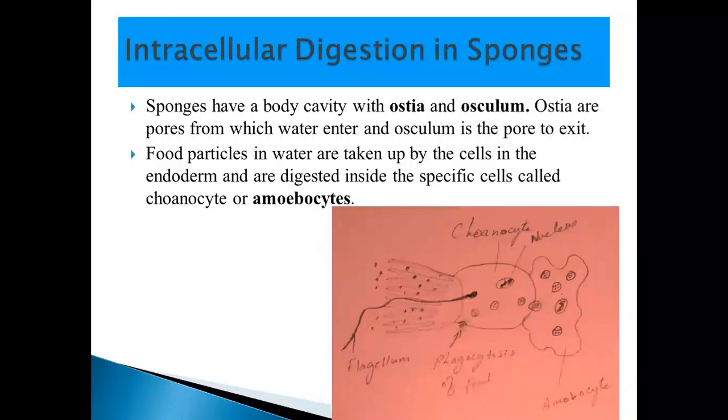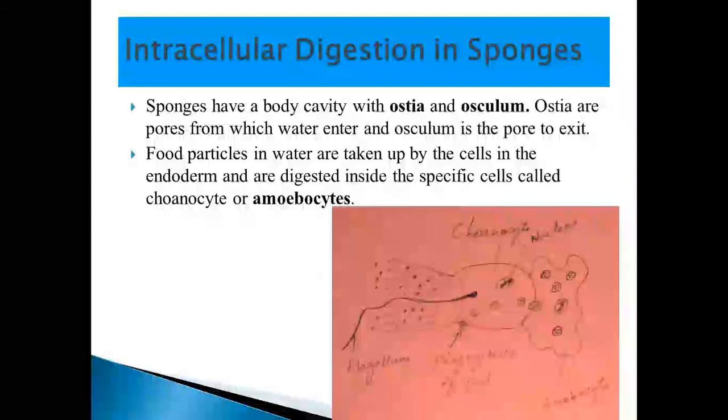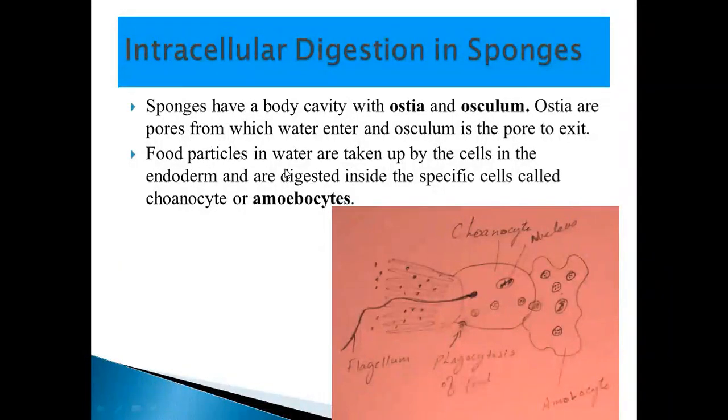So water comes inside from ostia and goes outside from osculum. Now food particles are there in water. These may be bacteria, these may be small zooplankton or phytoplankton and so on. They are taken inside the body by water. Water enters through ostia, then they come into the body cavity. Here you can see a diagram of the process.